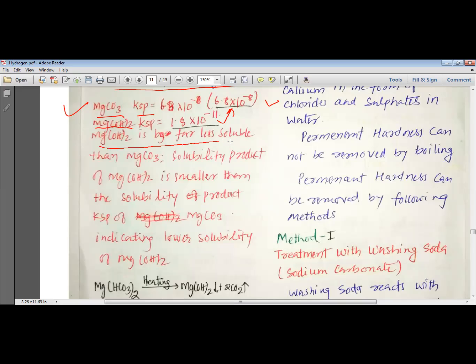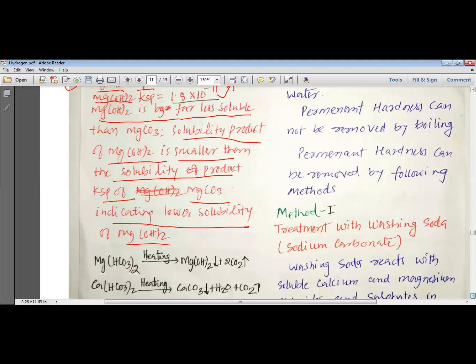Mg(OH)2 is by far less soluble than magnesium carbonate. So magnesium carbonate is much more soluble in water, whereas magnesium hydroxide is less soluble in water. The solubility product of magnesium hydroxide is smaller than the solubility product, or Ksp, of magnesium carbonate, indicating lower solubility of magnesium hydroxide.